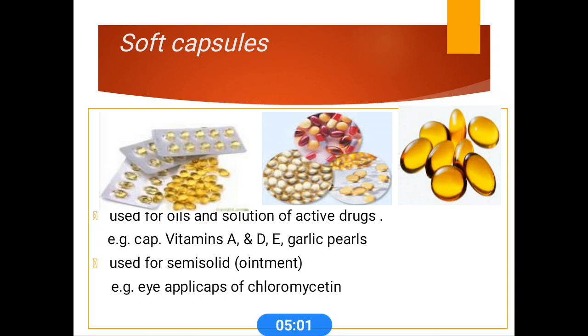The only difference is the form of the drug particles. In hard gelatin capsules, drugs are in powdered form, but in soft gelatin capsules the active drugs are in the form of oils or solutions. The best examples of soft gelatin capsules are vitamin capsules.